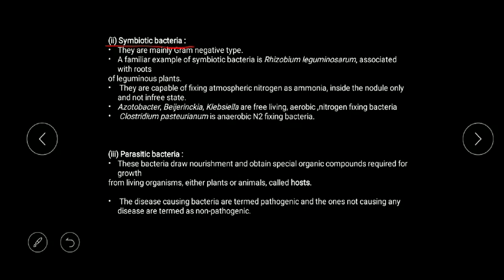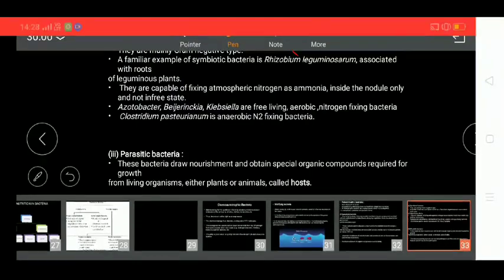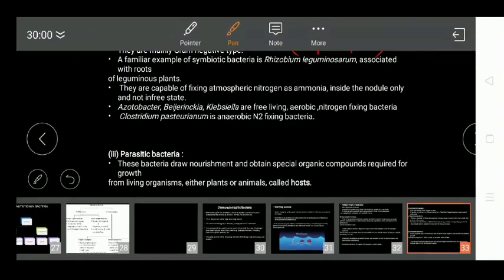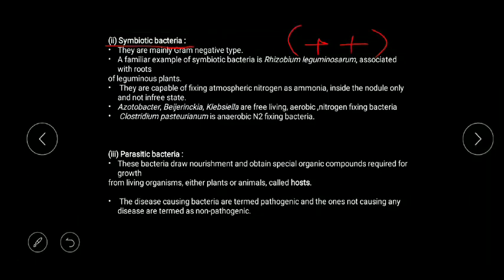The next group is of symbiotic bacteria. Symbiotic. As you listen to this term, you get an instinct that it is talking about a benefit, and a benefit not of only one, but of two. Both interacting species are getting benefited. Okay. These are usually gram-negative bacteria, and a familiar example of symbiotic bacteria is Rhizobium leguminosarum. And you know that Rhizobium shows a symbiotic association with the roots of leguminous plants.